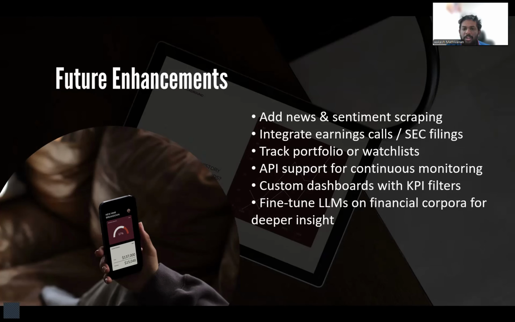I plan to add news and sentiment scraping, earnings call summaries, portfolio and watchlist features, API support for continuous monitoring, a dashboard with KPIs, and a fine-tuned model with finance-specific data. This is just version 1.0, the roadmap for this version.